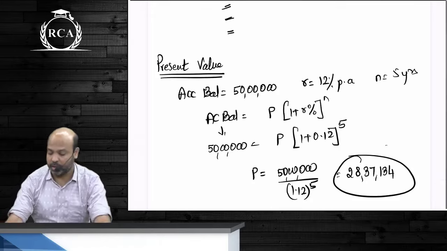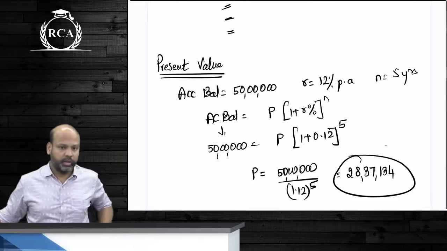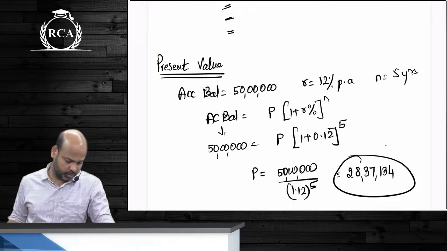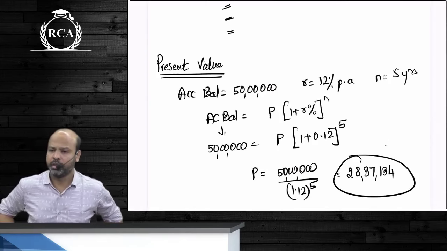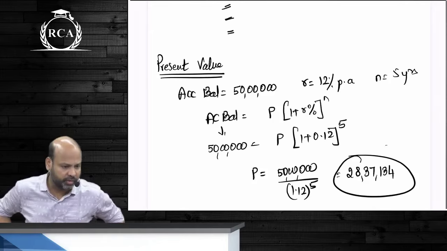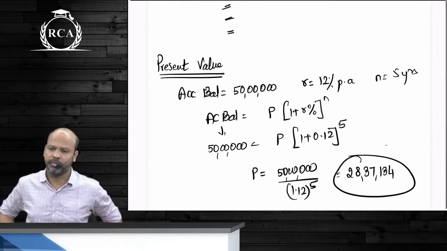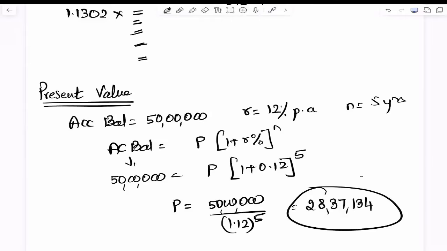Write notes, beta, below present value. It is the amount of deposit to be made today to receive a certain sum of money on a later date.